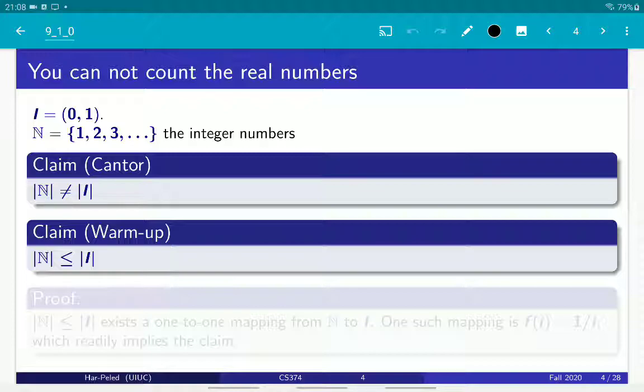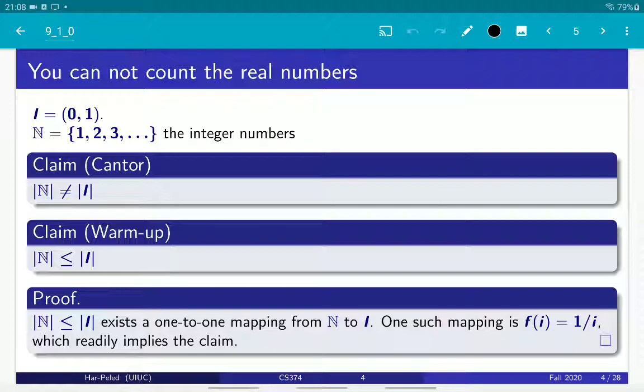Now one has to be very careful here, because what do we mean that the sizes are not equal when they're both infinite? Well, the real term is that there are infinities of different orders of magnitude. So in particular, one cannot map one into the other, one to one and onto.